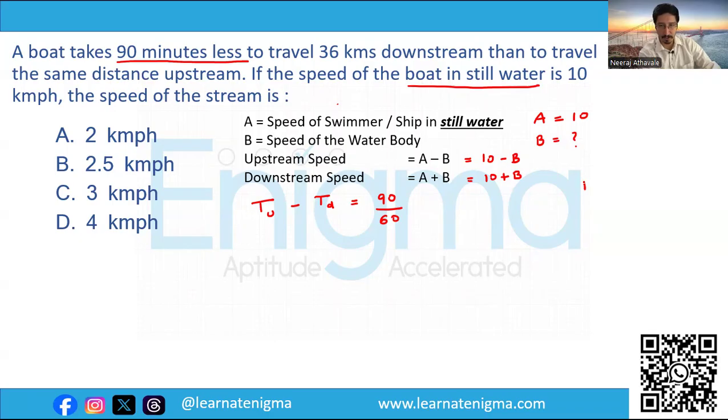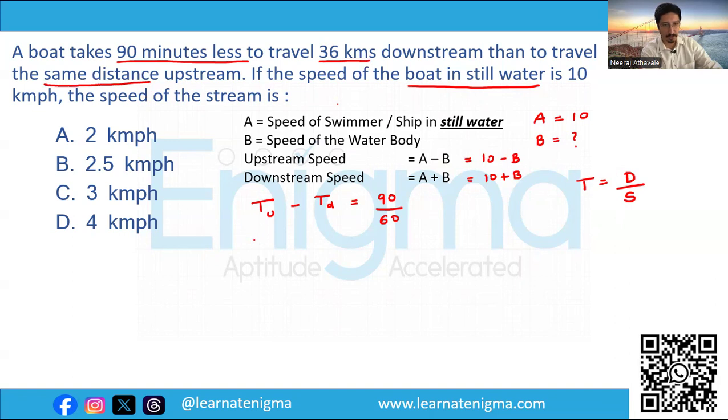Now, the general formula for time is distance upon speed. So the distance is given to us, 36 kilometers, and the boat is traveling the same distance upstream as well.